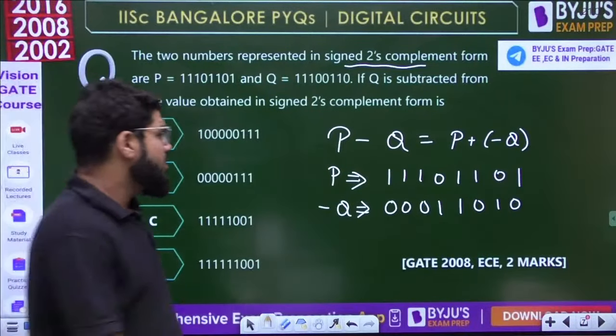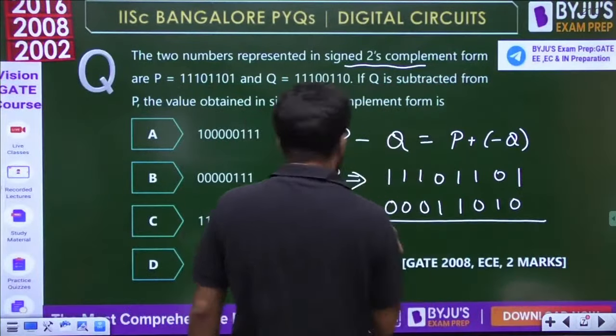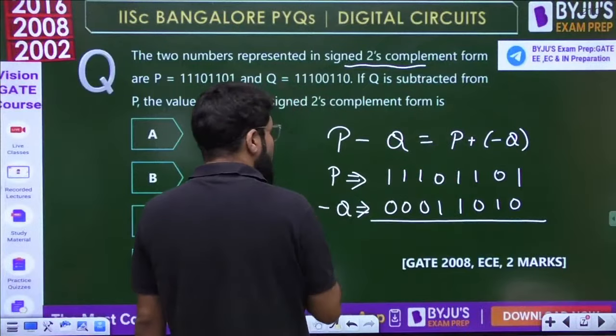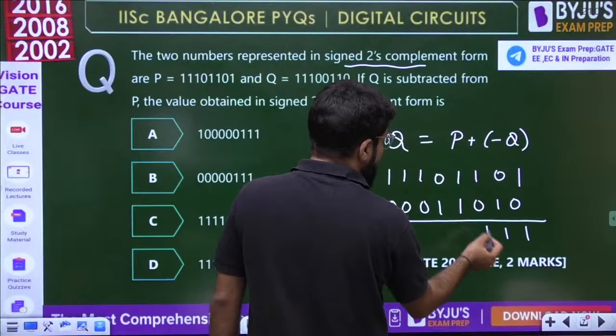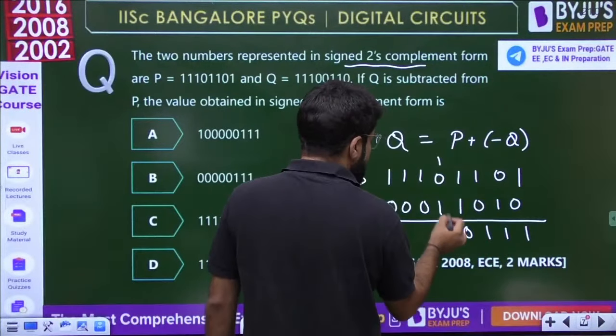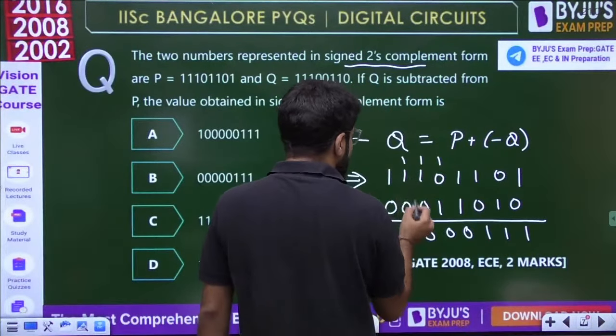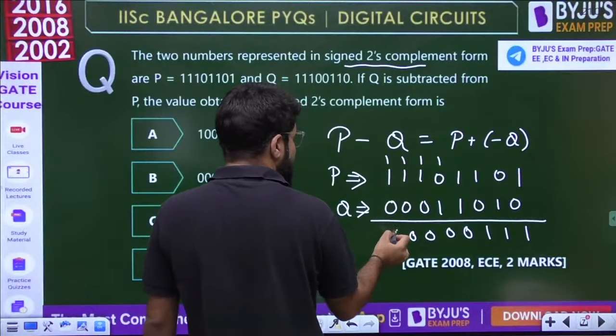So we have an answer coming up as C. Let's check it out, and now I'll just add. I have to add P and minus Q. So I'll just add bit by bit. 0 1 plus 0 0 plus 1 1 plus 0 1 plus 1 0 carry 1, 1 plus 1 0 carry 1, and so on, each time 1 plus 1 gives 0 carry 1.